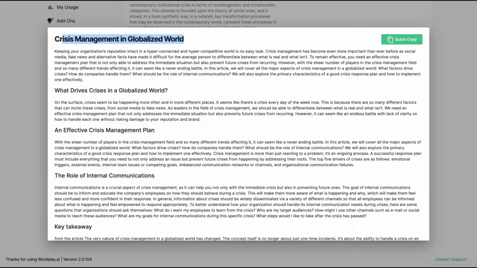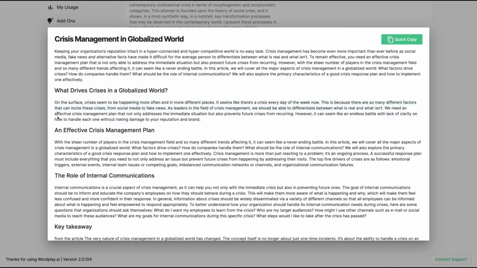What drives crises in a globalized world? On the surface, crises seem to be happening more often and in more different places. It seems like there's a crisis every day of the week now. This is because there are so many different factors that can incite a crisis, from social media to fake news. As leaders in the field of crisis management, we should be able to differentiate between what's real and what isn't.